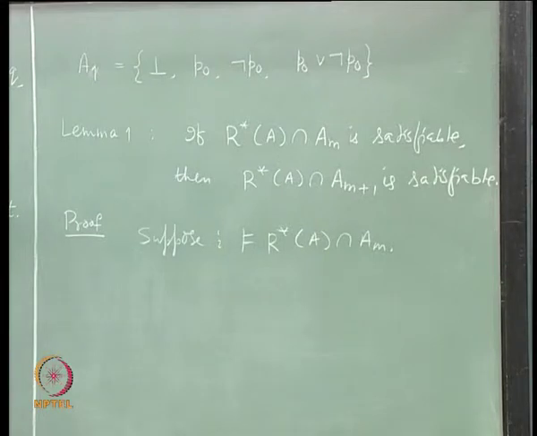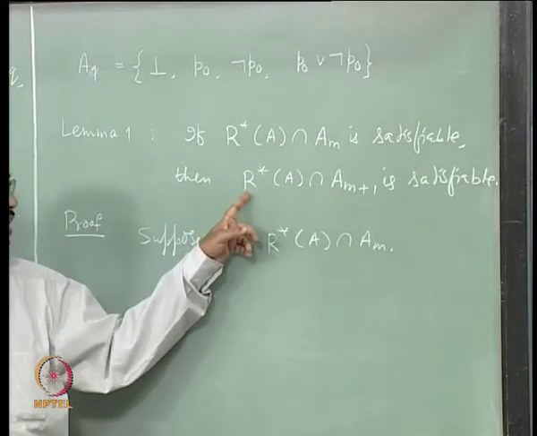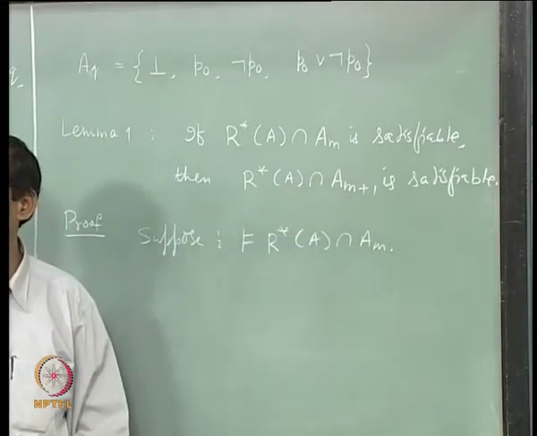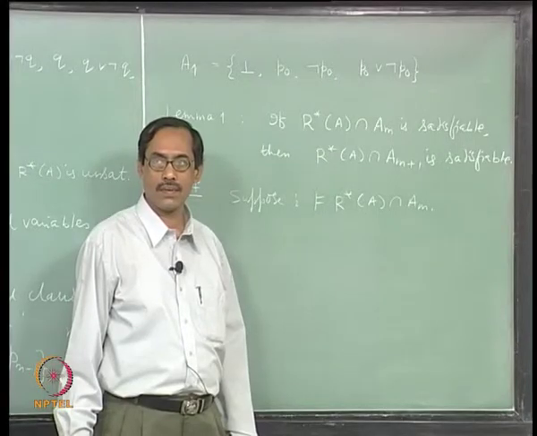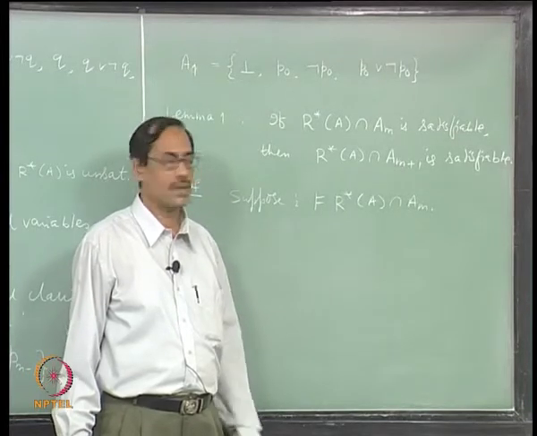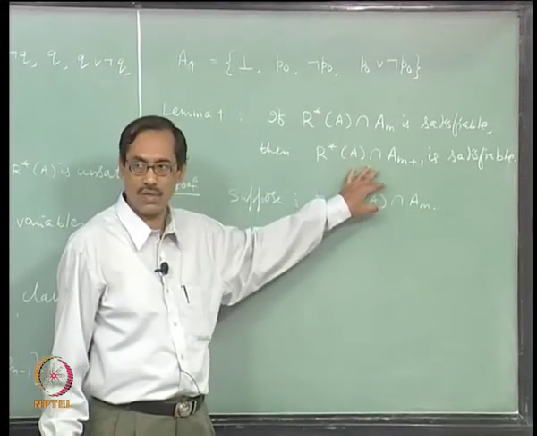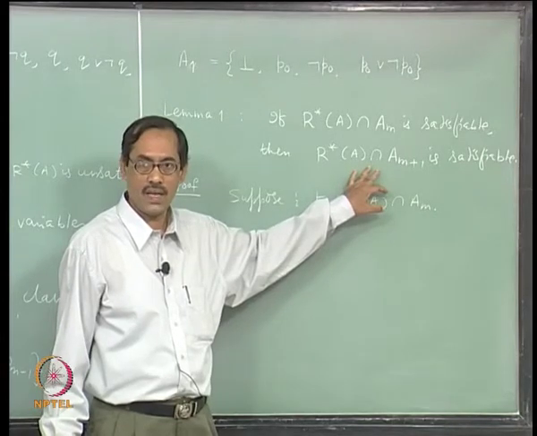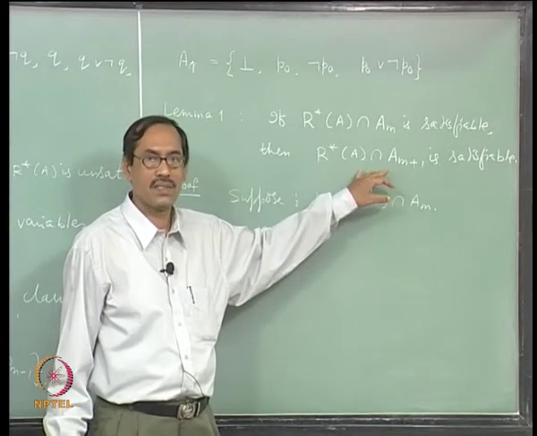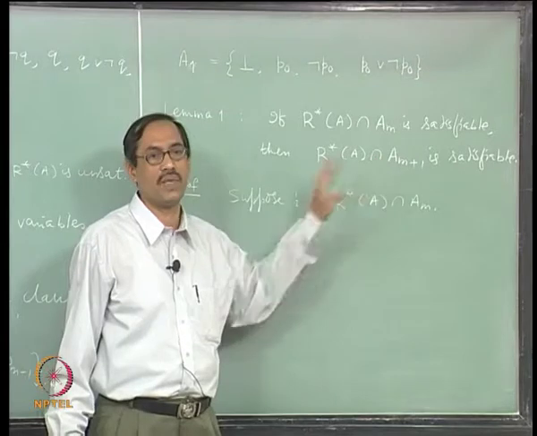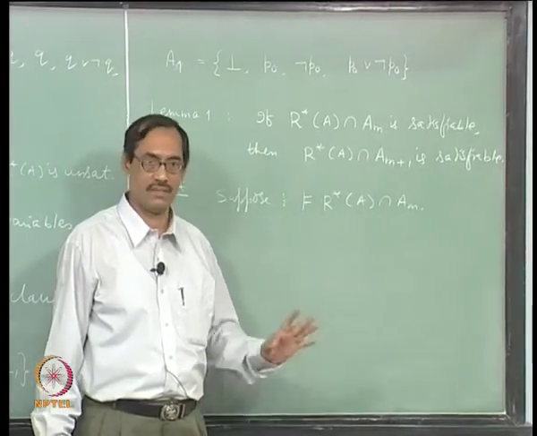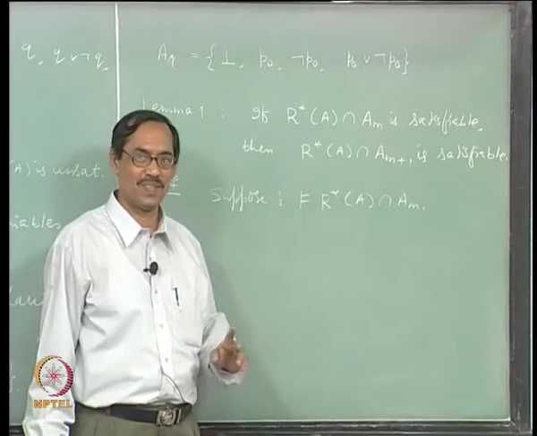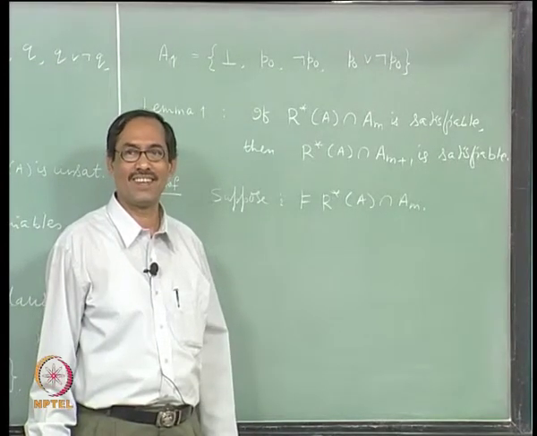What is the difference between AM and A M plus 1? All those clauses are here also, plus there are some more clauses having an occurrence of the variable Pm. We have to be careful with notation.